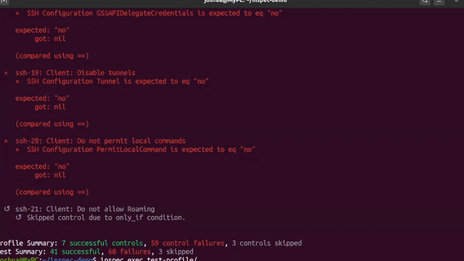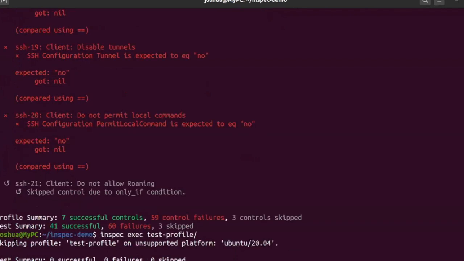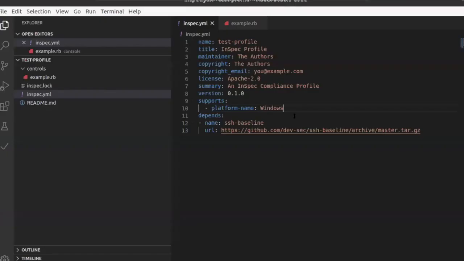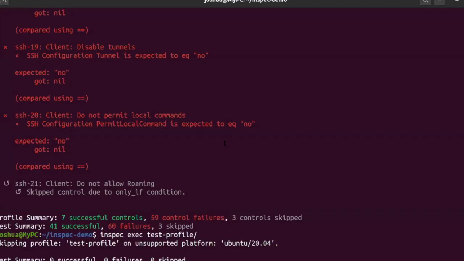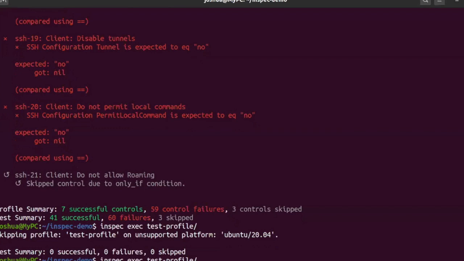So I will try to run this. You can see I am currently running Ubuntu, but since I specified Windows, it's not running there. So I will just remove this and put Ubuntu.